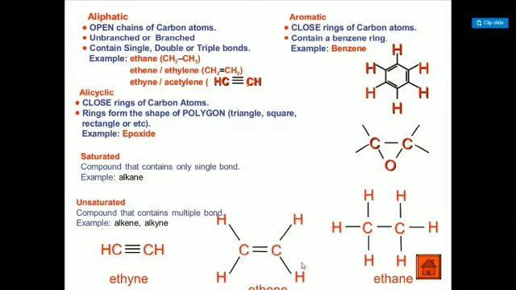Here you can see the example. Saturated compounds contain only single bonds. Example, alkane. Ethane is a type of alkane. Unsaturated hydrocarbons contain multiple bonds, double or triple bonds, and are called unsaturated. Alkene and alkyne are the examples. Ethene and ethyne are the examples of double and triple bonds.